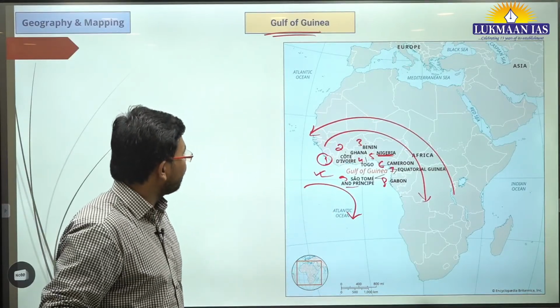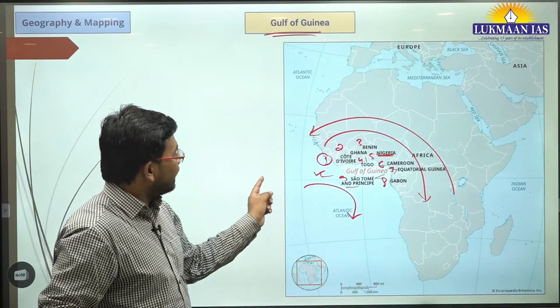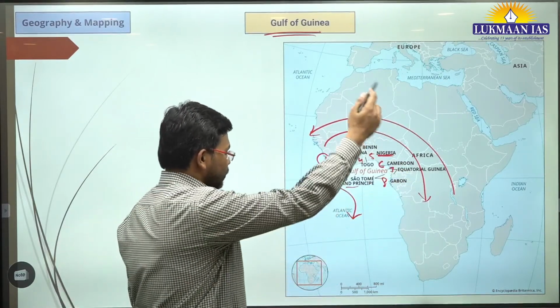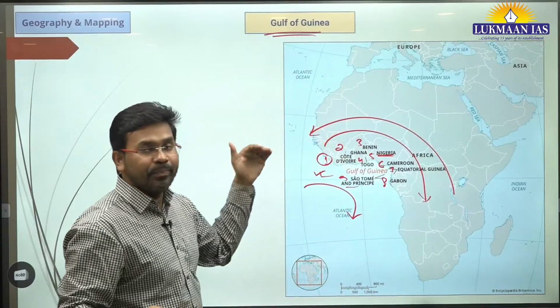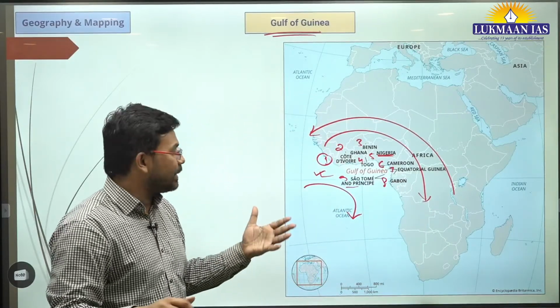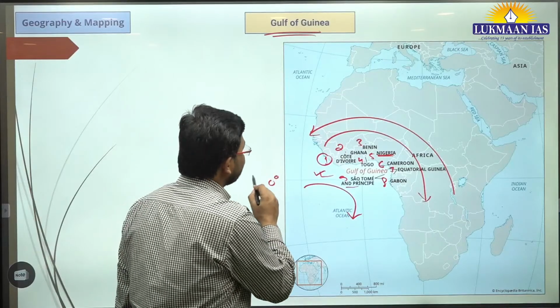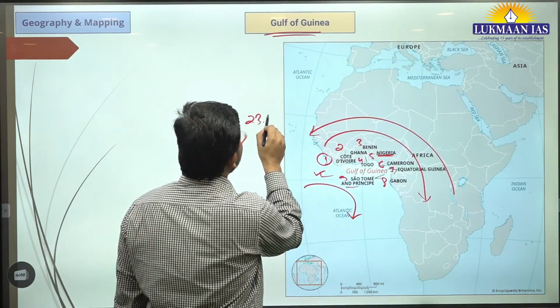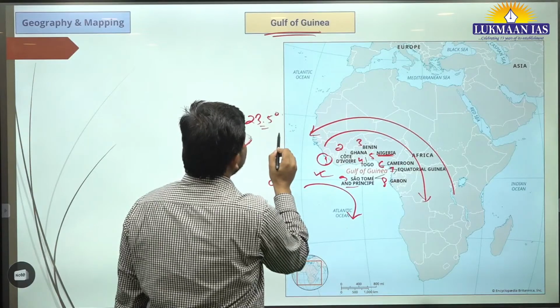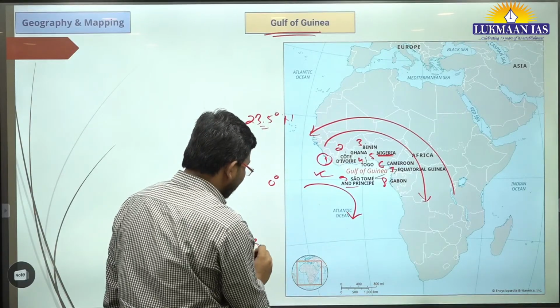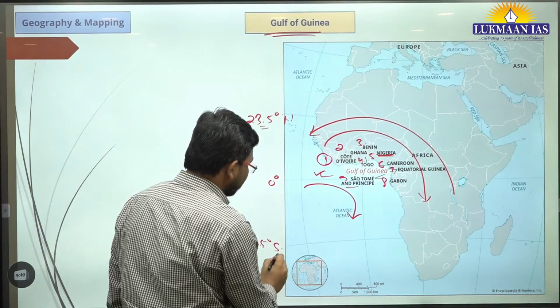And it is also important for us to understand that through the Gulf of Guinea, the equator actually passes. As we know, through Africa, the equator, Tropic of Cancer and Tropic of Capricorn, all three pass. The equator is the 0-degree line. Tropic of Cancer is 23.5 degree north latitude. Tropic of Capricorn is again 23.5 degree south latitude.